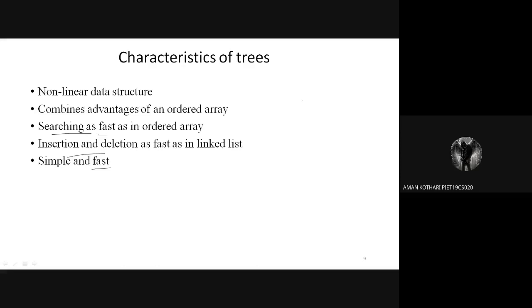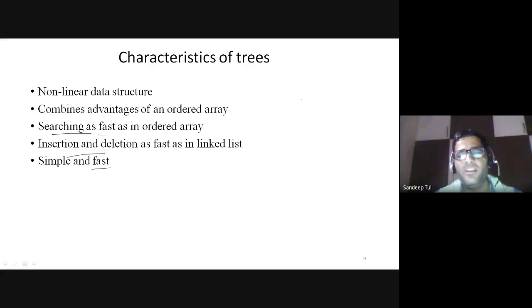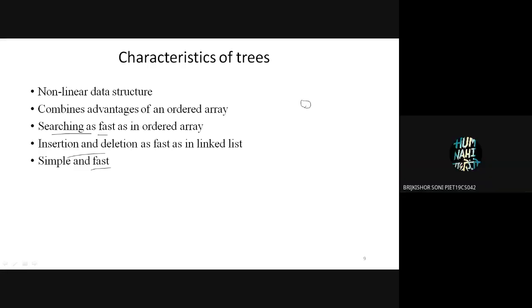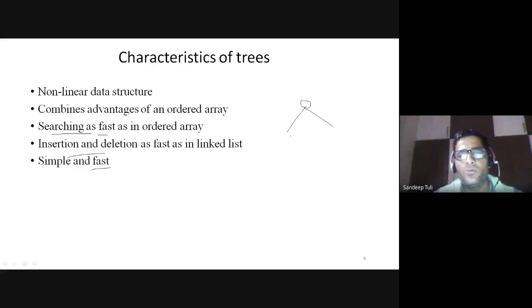Sir, we need not traverse the whole tree. Depth, definitely. Okay, sir, as we already know, so everything will be there.